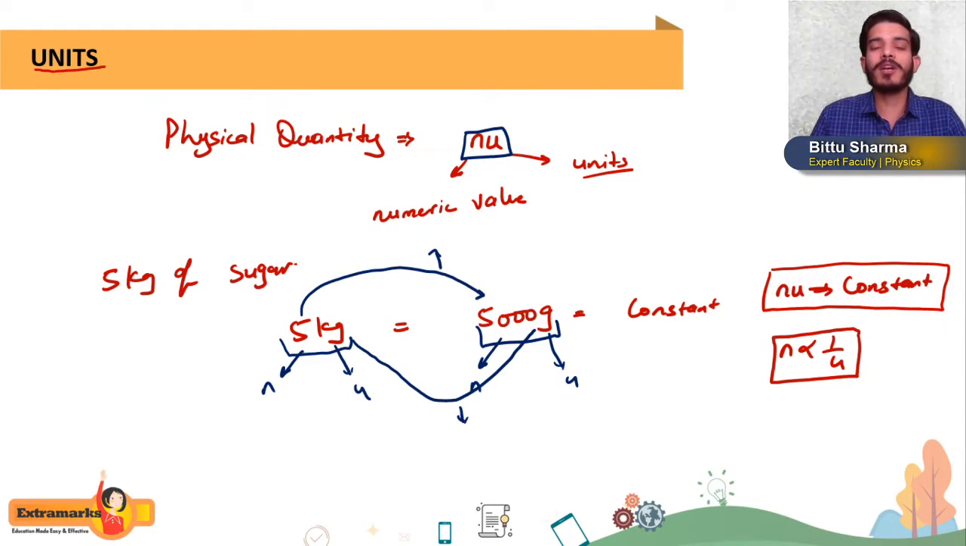What are fundamental quantities, and how many do we have? In total we have 7 fundamental quantities. What are those? Length, mass, time, temperature, amount of substance, luminous intensity, and so on. Now you have to understand the concept of unit. Any physical quantity can be represented as nU, where n is the numeric value and U is the unit.